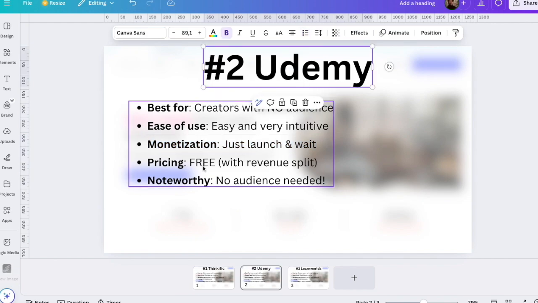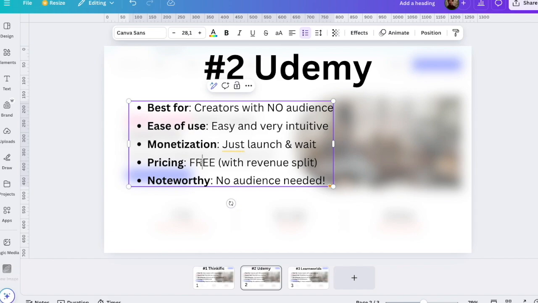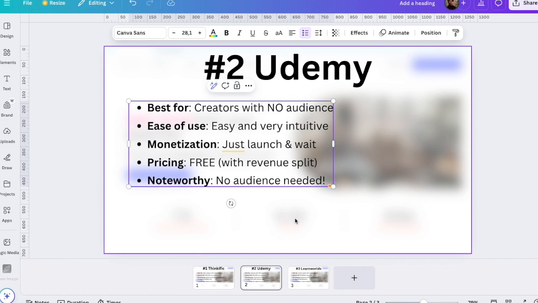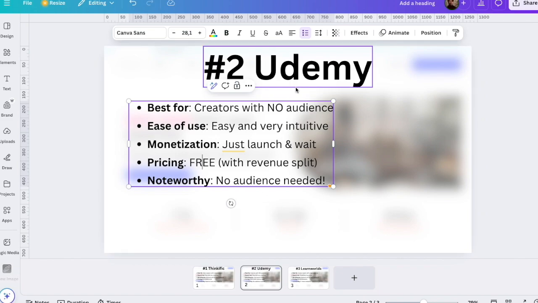And that brings me to the pricing section. So it's actually free to create courses on Udemy. So if you just want to create courses, if you just want to teach people, if you don't want to build an audience, which usually takes years of hard work, this is your platform.